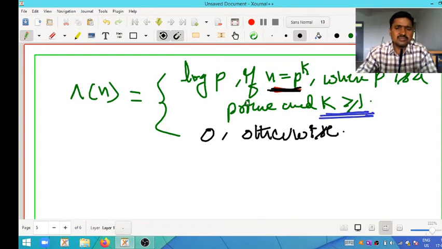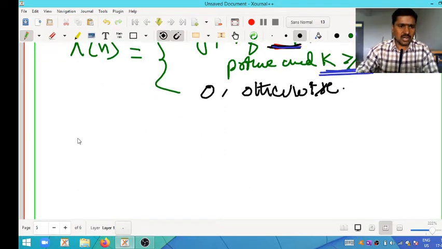If not like this, it becomes 0. That means if a given integer is not in the form p power k, then its Mangoldt function value becomes 0.